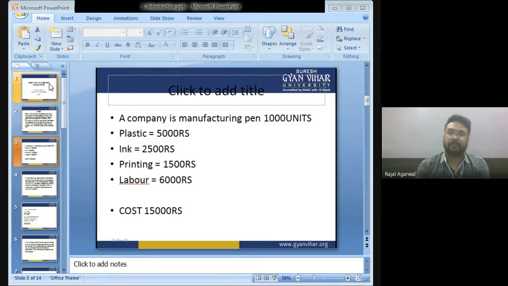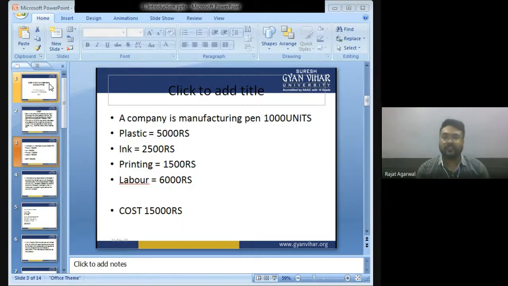So 6000 plus 5000 is 11,000, plus 2500 plus 1500, that is 4000, equals 15,000. So all these things which are used to manufacture pen are known as cost.